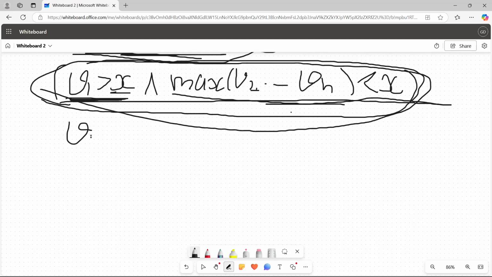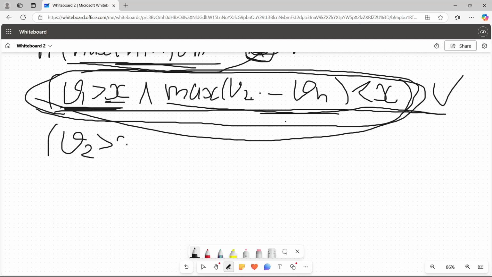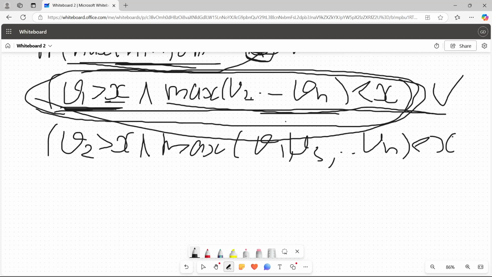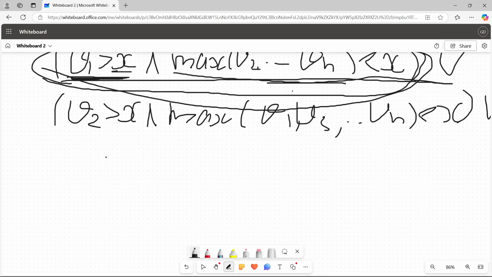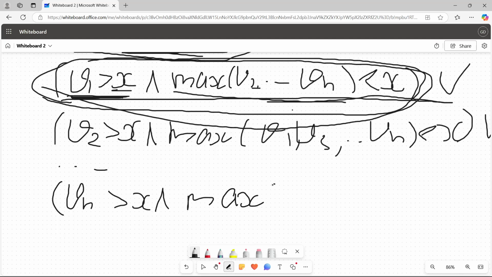So we want the scenario for v2 as well. So here we would write another OR operator. So v2 is greater than x, and v1, so without v2 now, so v1, v3 to vn is less than x, or, and so on, you add v3, v4, v5, so on, until you reach vn is more than x and max v1 to, now you omit vn from here and you write vn minus 1 is less than x.